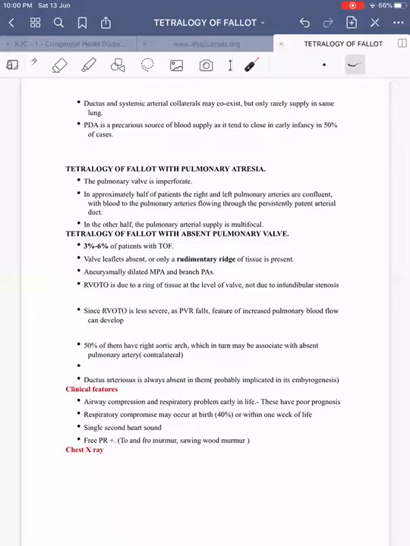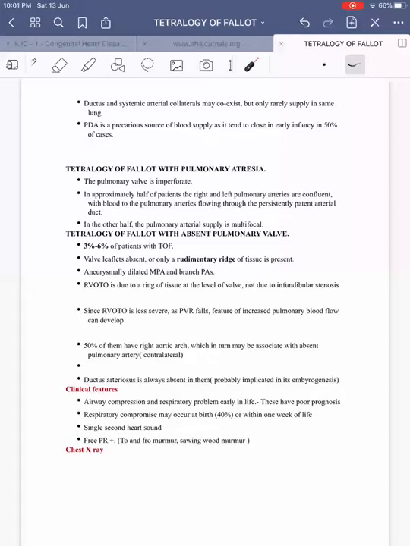As a result, the pulmonary arteries are dilated and may be aneurysmal, which can be well appreciated in the chest X-ray. The pulmonary blood flow will also be relatively preserved. There will be cardiomegaly. RVOT obstruction is due to the ring of tissue at the level of the valve, and not due to infundibular stenosis. So here there won't be any infundibular stenosis; rather, because of some ring of rudimentary tissue at the level of the valve, the patient will have mild RVOT obstruction.